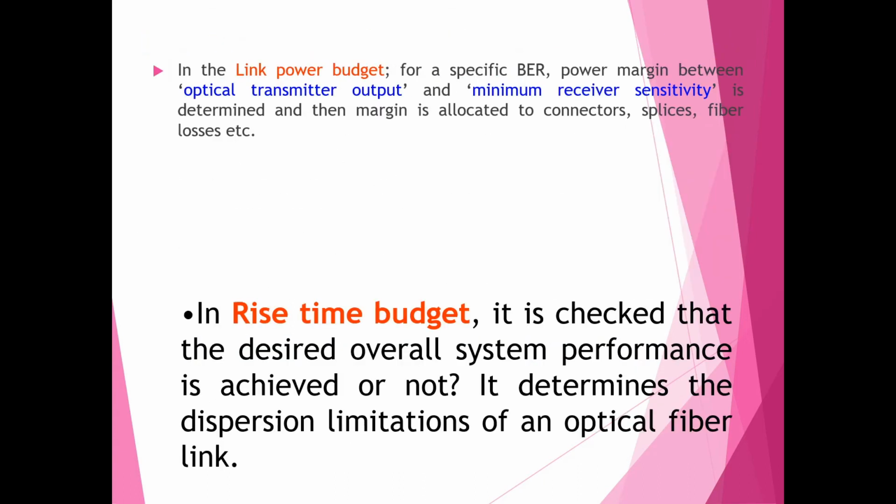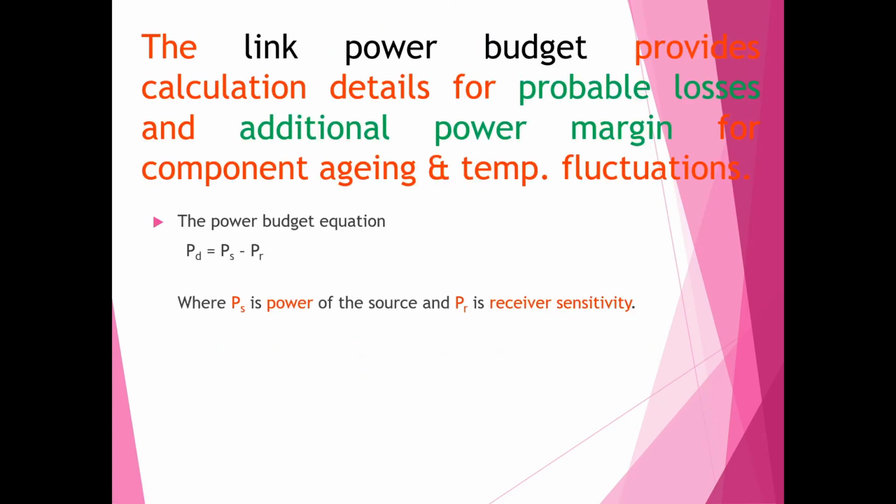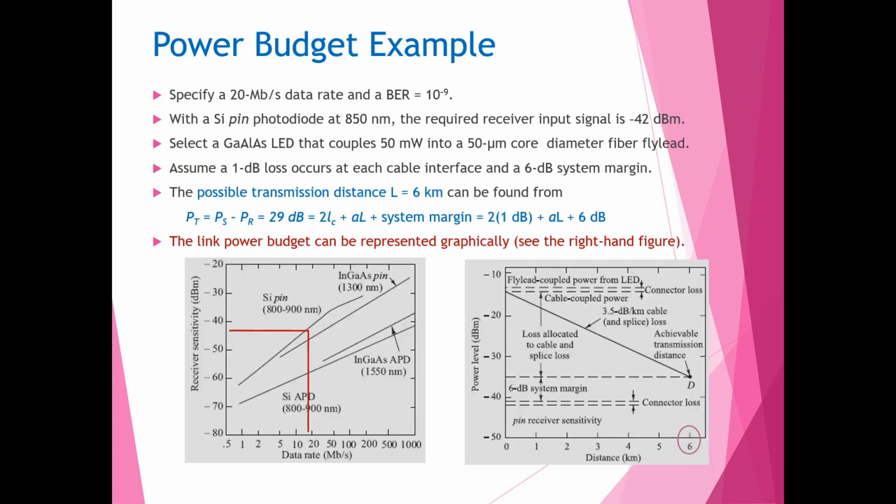Now, graphical representation of the optical link power budget. This diagram on the right-hand side is the graphical representation of the link power budget. It is a graph of transmission distance plotted on the x-axis versus allowed power loss between transmitter and receiver plotted on the y-axis. This diagram shows a silicon PIN receiver with a sensitivity of -42 dB and an LED with an output power of -13 dB.